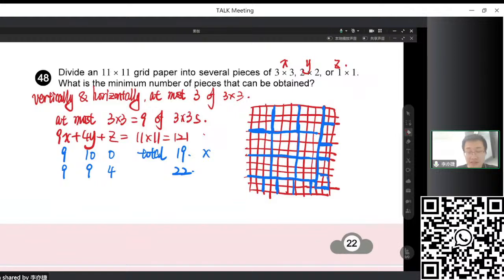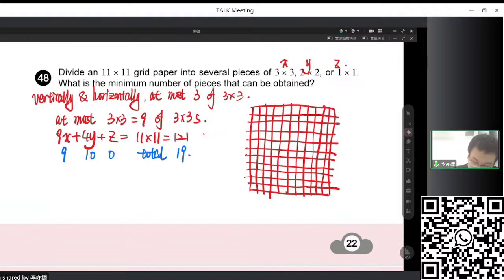But now we tried, and we find it's not possible. However, just because we cannot do it does not mean that it actually cannot be done. Maybe just because we are noobs, we cannot find the actual way to fill it. Can we prove that 19 cannot work? Actually, we can. But the proof is a little bit complicated, so I will show you.